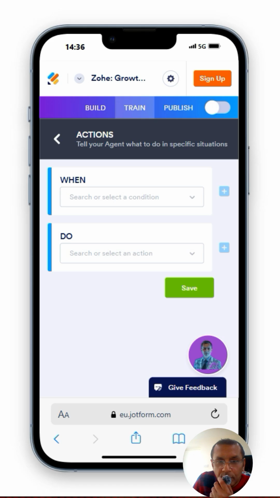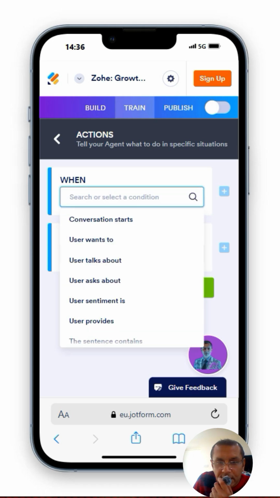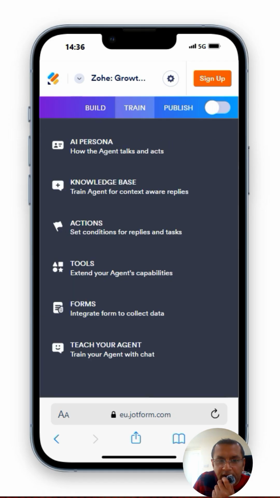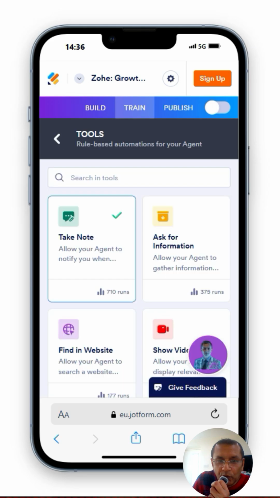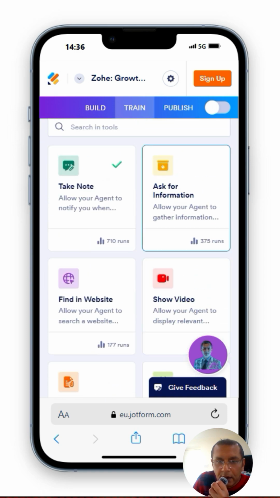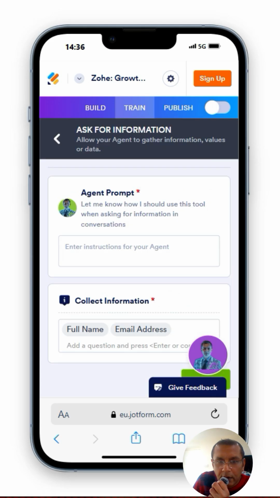Actions, I can do behavior-based conditions. User wants to, user sentiment. Oh, okay. Lots of interesting options there. Tools, I can ask it to take notes, ask for information, allow your agent to gather information. Yeah. Let's have that one.